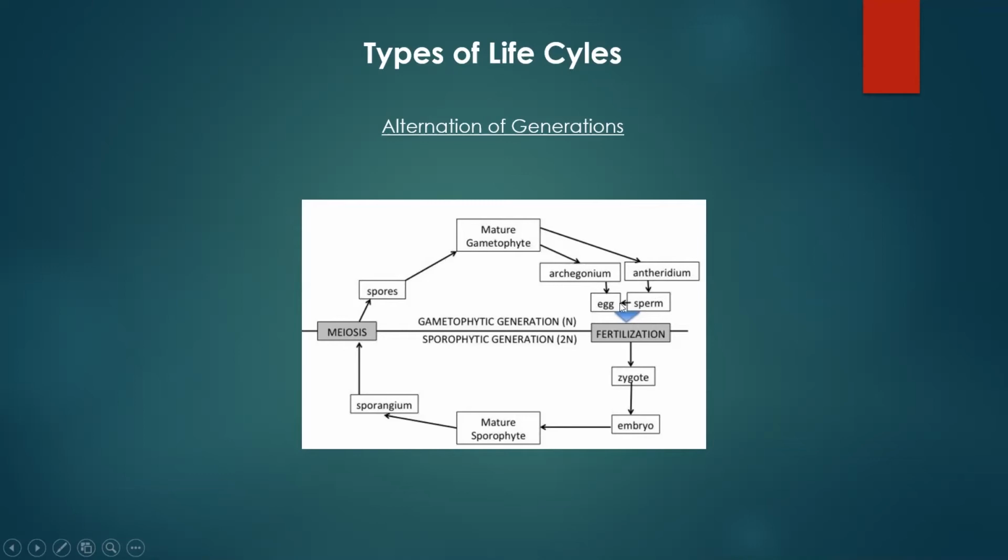So the sperm is going to go and fertilize an egg somewhere. And when you fertilize, you have this haploid cell meeting this haploid cell, creating a diploid cell. And that first diploid cell that's made through fertilization is called a zygote. So that one cell, that zygote, is going to start to divide through mitosis. And again, mitosis, you end with what you started with. So if this diploid zygote's undergoing mitosis, we're going to have a bunch of cells that are diploid after mitosis to develop an embryo, which is a young plant. This embryo will then eventually grow up to be the other adult stage, that sporophyte again, which is also 2N.